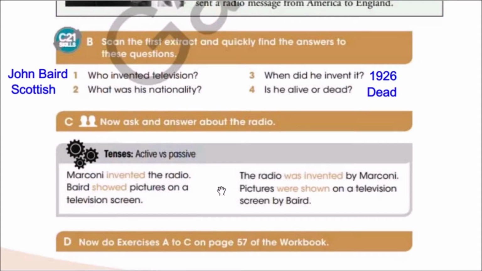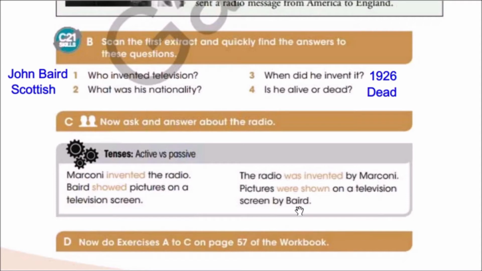How to make it passive? We remove the doer. We can put him at the end of the sentence after the word by. We can say the radio was invented, and we use was and were because invented is in the past. So we say the radio was invented by Marconi. Here, Baird showed pictures on a television screen. So we say pictures were shown on a television screen by Baird.